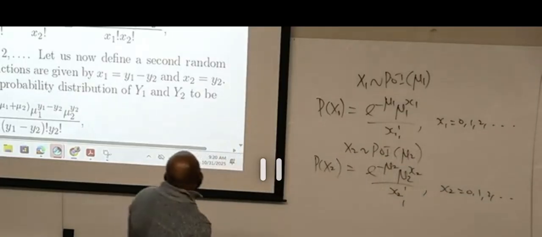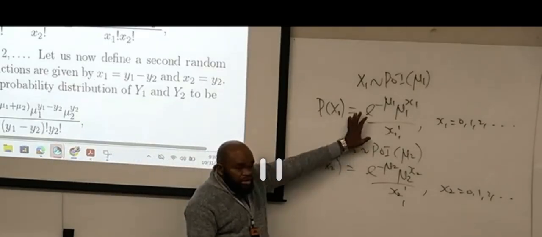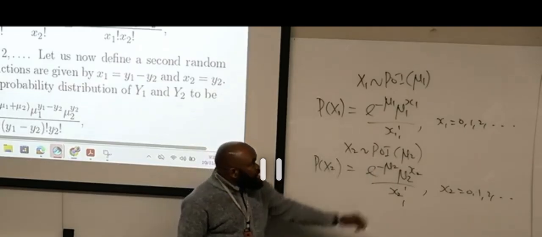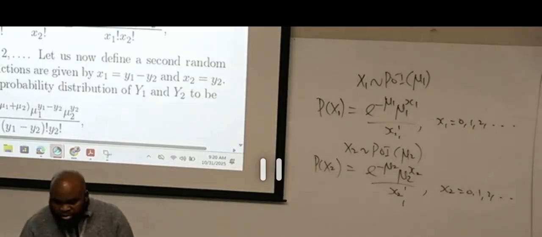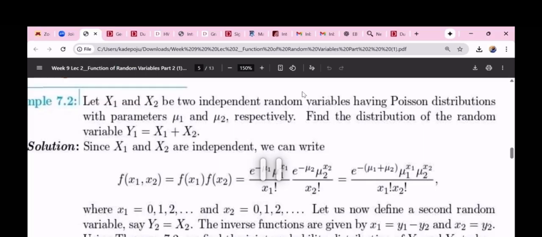Now, I need you to pay attention to what I just wrote. This is for x1, this is for x2. They have different mu. This has mu1, this has mu2. Now, we are told again in the question that the two random variables are independent.